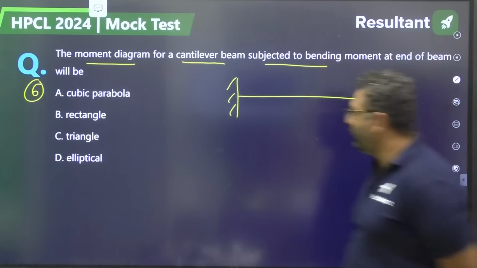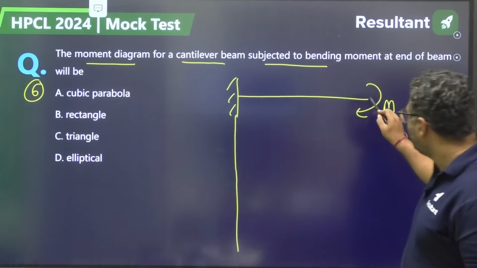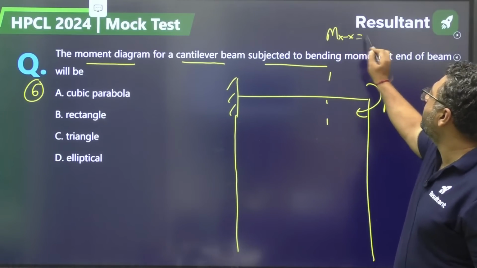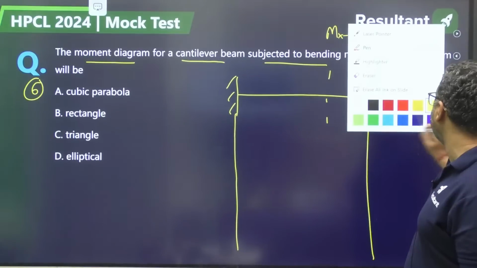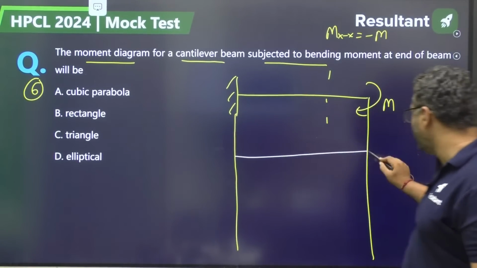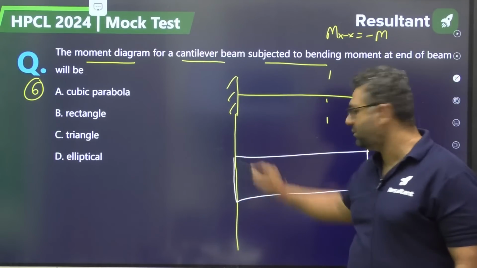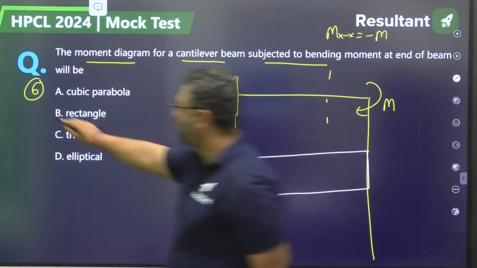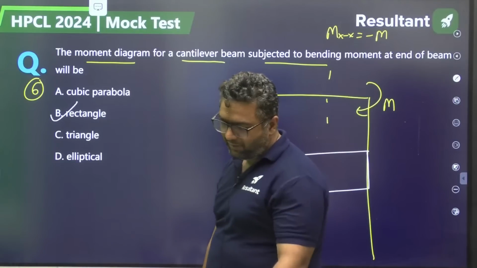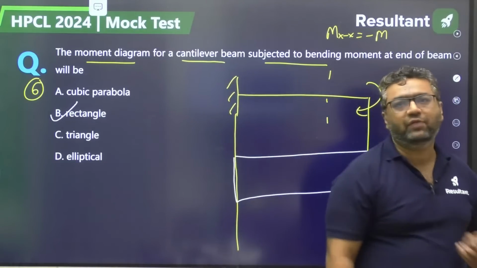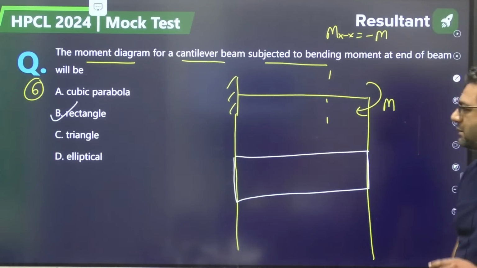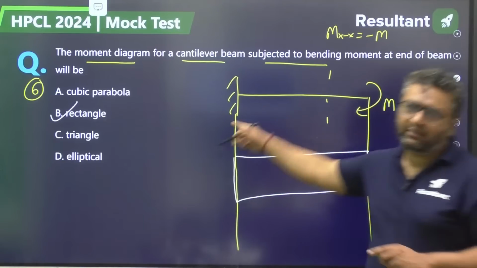So dear, when you write the bending moment equation Mxx, it will come out to be minus M, which is a constant. So when you go for the bending moment diagram, it will be like this. So it is going to be a rectangle. Is it clear for everybody? Jay Kumar, Praveen, very good. Edward, very good. Rolex, you are wrong. It will be a rectangle, because they are asking for a cantilever.